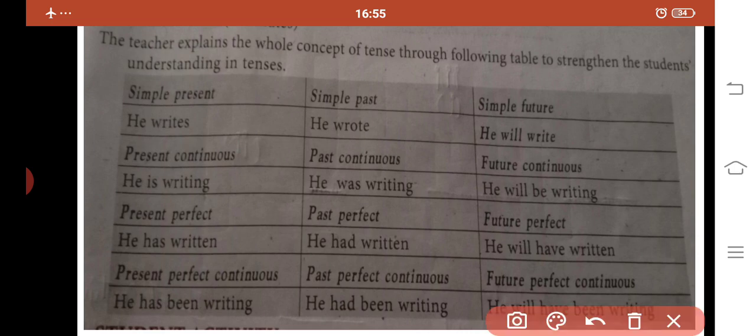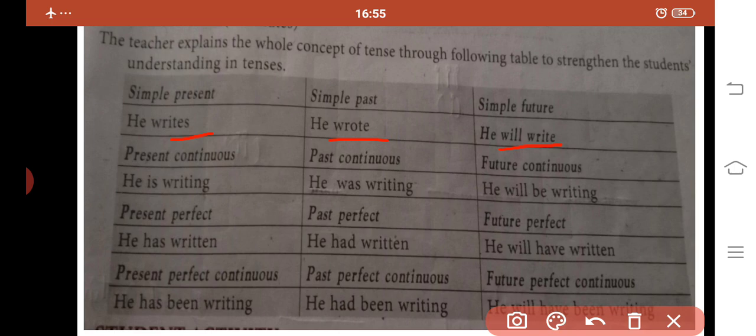Can you see the difference between these verbs? Writes, wrote. In future tense, how did they write? They write: we will write. In future tense, they are using the verb form will write. The will write shows the future action.